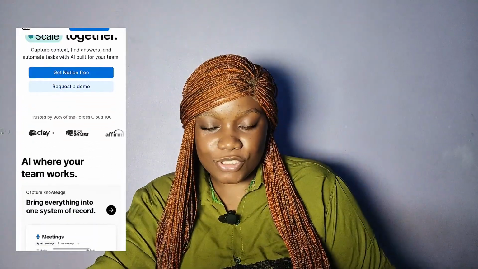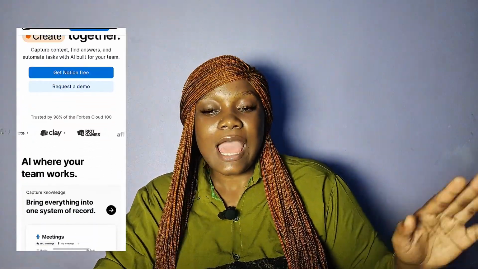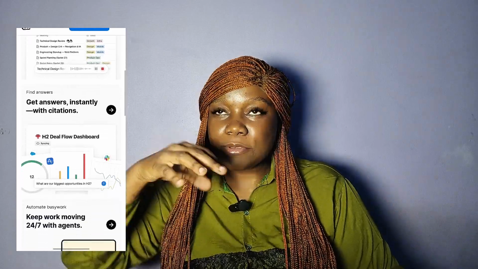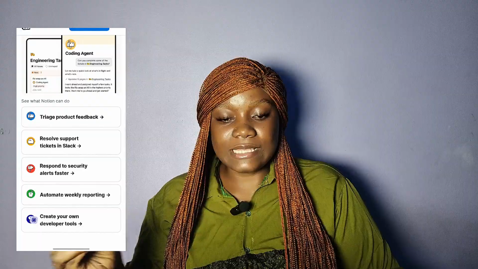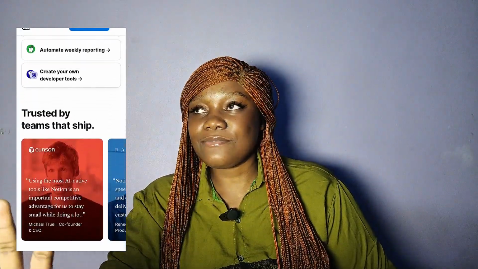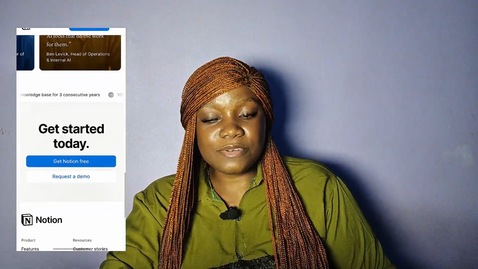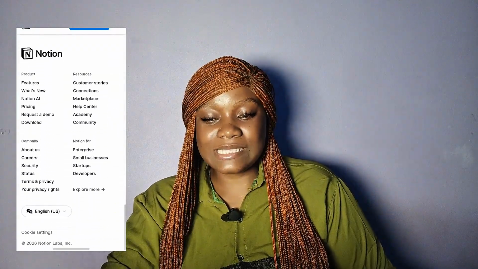Number 10 is Notion AI, and it's here because most creators fail at consistency and not creativity. So Notion AI helps turn a messy content dump into an actual structured calendar. It helps with your content pillars, captions, deadlines, all in one place. Do you know what I like about this? It helps turn your chaos into a system fast. What I don't like is if you're not already a Notion person, there is a very difficult learning curve before it saves you time instead of costing you time. I'm going to be rating this a 7 over 10.